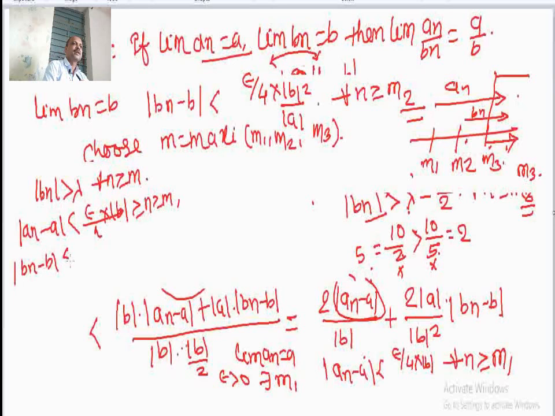Mod of bn minus b is less than epsilon divided by 4 into mod b square divided by mod a, for all n greater than or equal to m. Now, therefore, you can see that we replace the bigger value here and here.